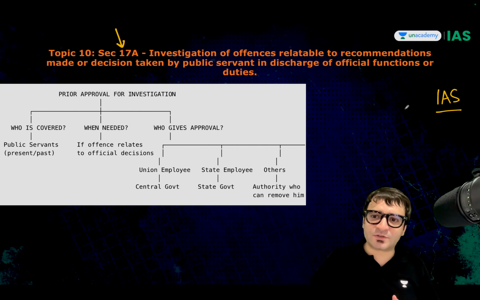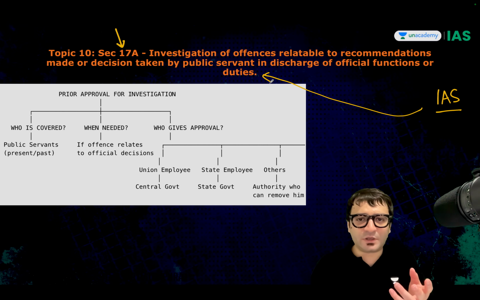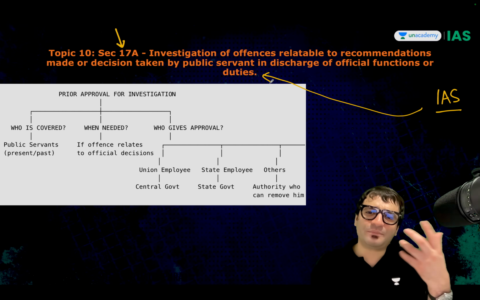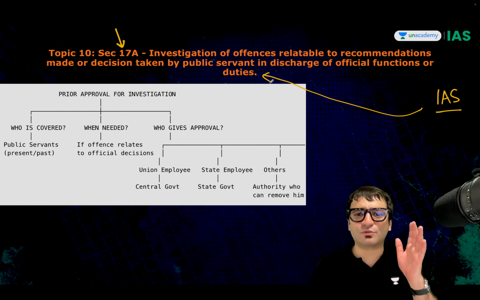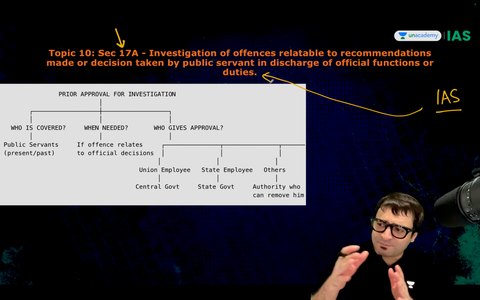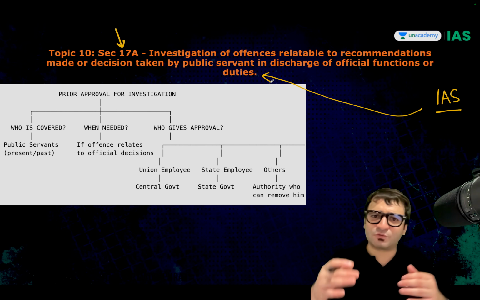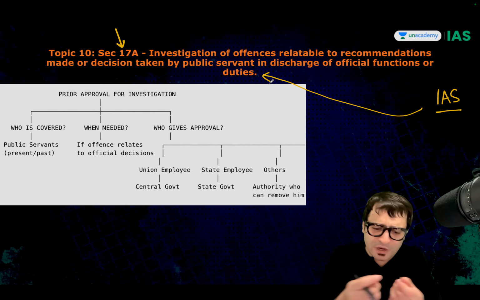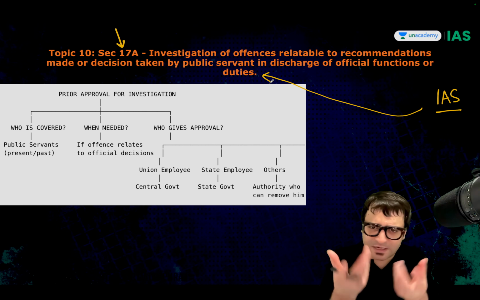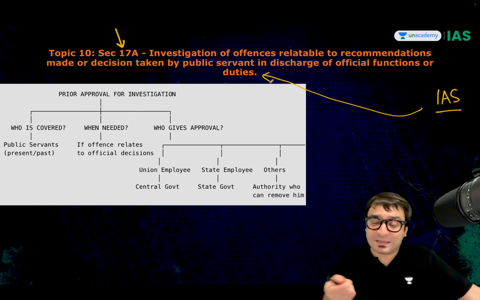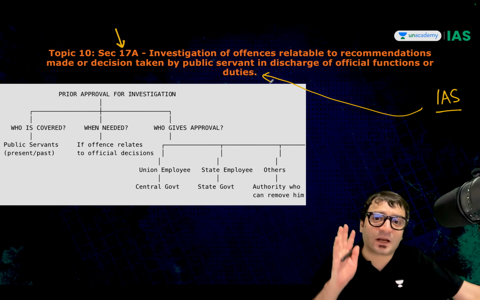As the head of the district, you have to perform your duties. Your duty is that you have to give, let's say, a housing facility to a poor person, some scholarships or pensions or benefits, or you have to sign on a document, whatever, that's your official duty. But then somebody says you have indulged in corruption.